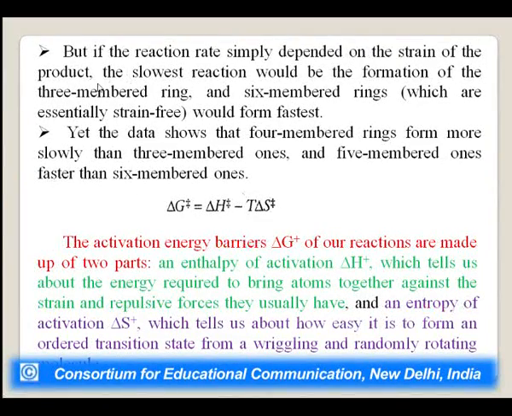But if the reaction rate simply depended on the strain of the product, the slowest reaction would be the formation of the 3-membered ring because of the high strain, and the 6-membered ring, which is essentially strain free, would be fastest. Yet the data shows 4-membered rings form more slowly than 3-membered rings. Why is it so? We can explain it with this equation: delta G activation energy is equal to delta H, the enthalpy of activation, minus T delta S, where delta S is the entropy of the reaction.